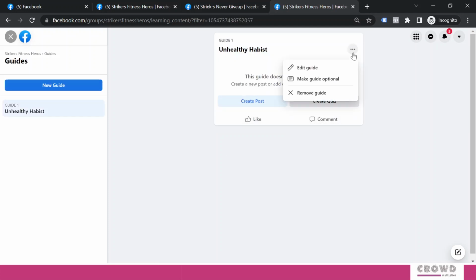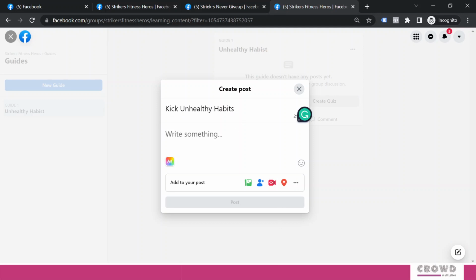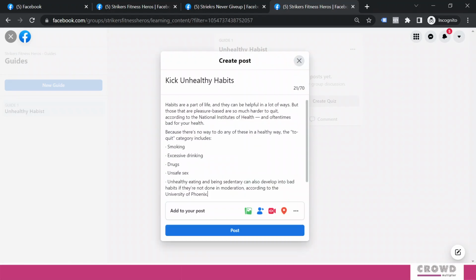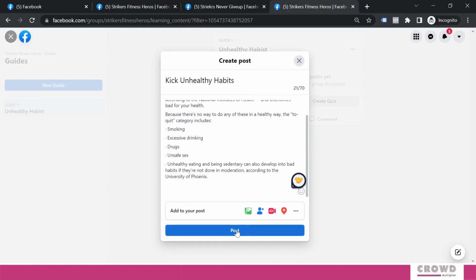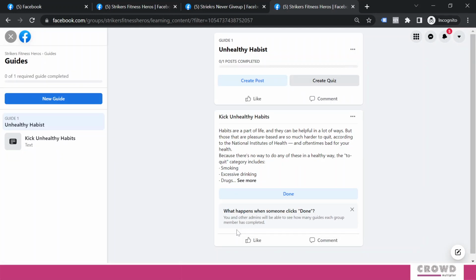So if you click over here, then you will find make guide optional. So by default, this is mandatory. That means every member need to go through this particular guide. We'll click create post and we'll give the title to this guide, kick unhealthy habits. So here is the content and I will post. So this is nothing but a text content, but now we have made this mandatory, right? We had not made it optional. In that scenario, everyone need to go through this particular content and need to click on this done.